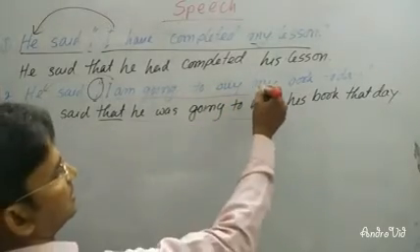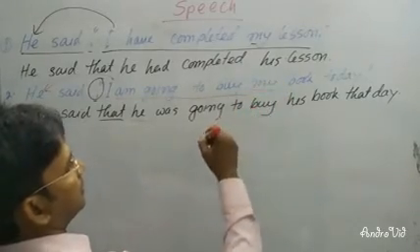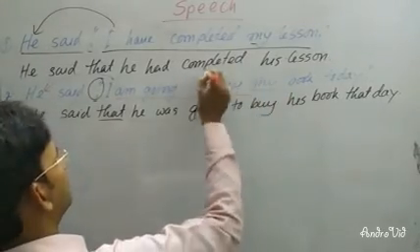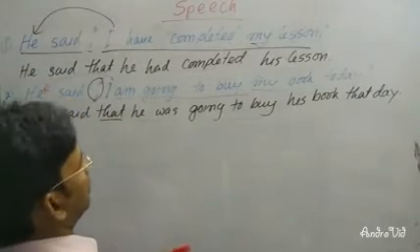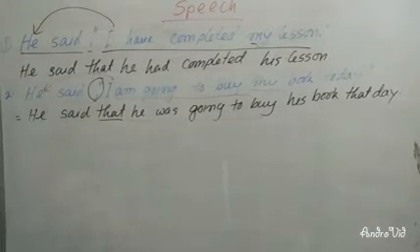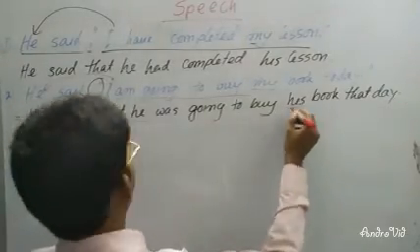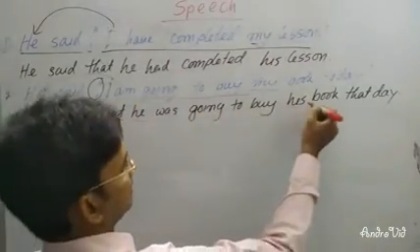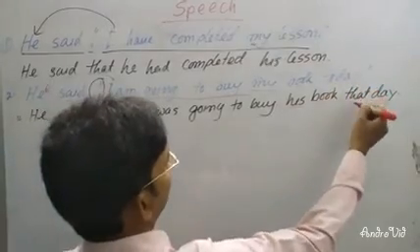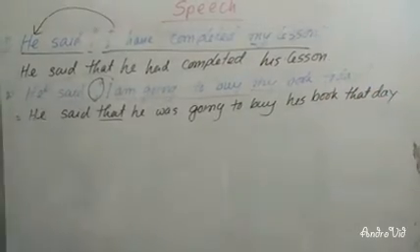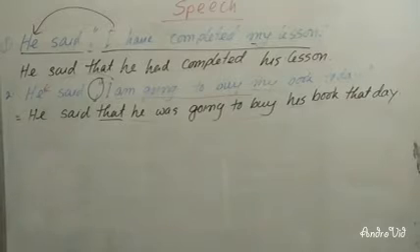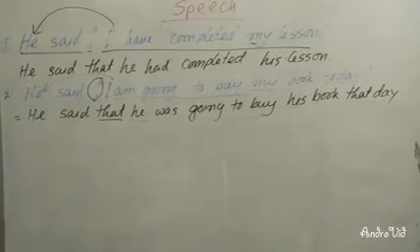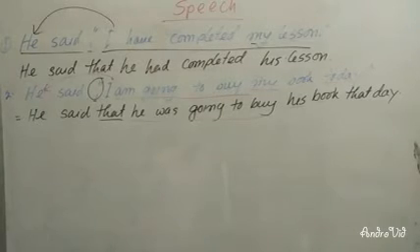The first person will follow the speaker or the subject of the reporting verb, so I have written the possessive form of he, which is his, then book. Instead of today, I have written that day. The sentence is: he said, I am going to buy my book today. Here: he said that he was going to buy his book that day.